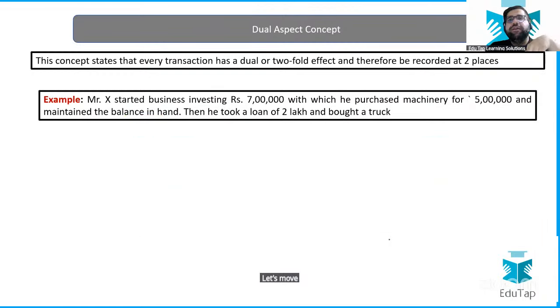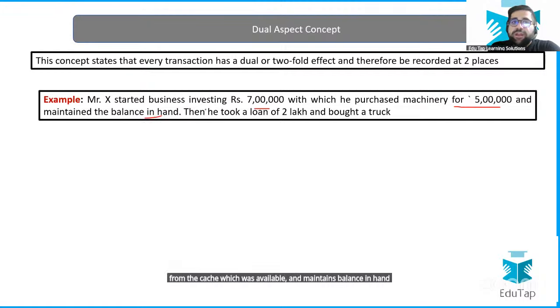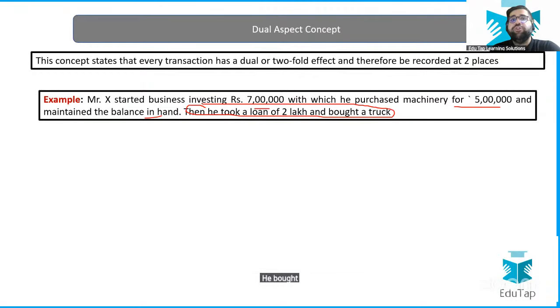Let's move forward. Now, in this particular case, I'm just adding the transactions. So first transaction was what? Mr. X started the business with 7 lakh. He purchased machinery for 5 lakh from the cash which was available and maintains balance in hand. Then he took a loan of 2 lakhs and bought the truck.